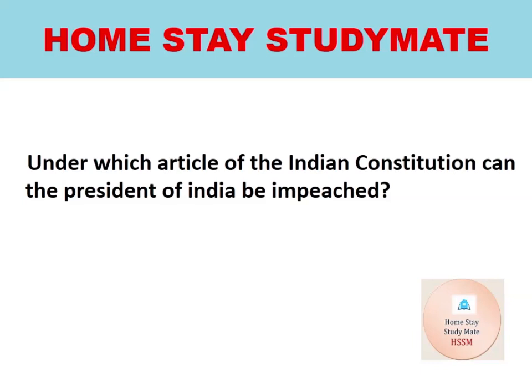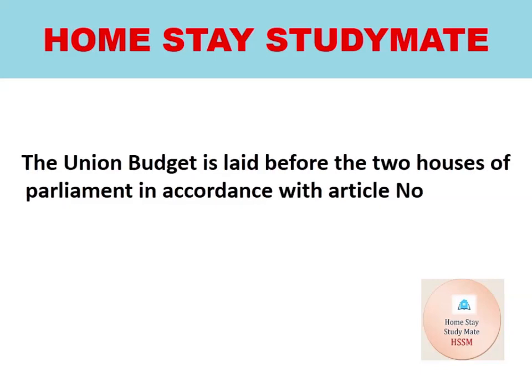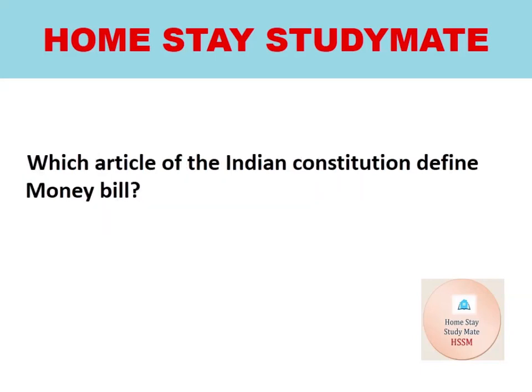Under which article of the Indian Constitution can the President of India be impeached? And the right answer is Article 61. The Union Budget is laid before the two Houses of Parliament in accordance with which article number? Article 112. Which article of the Indian Constitution defines money bill? And the right answer is Article 110.